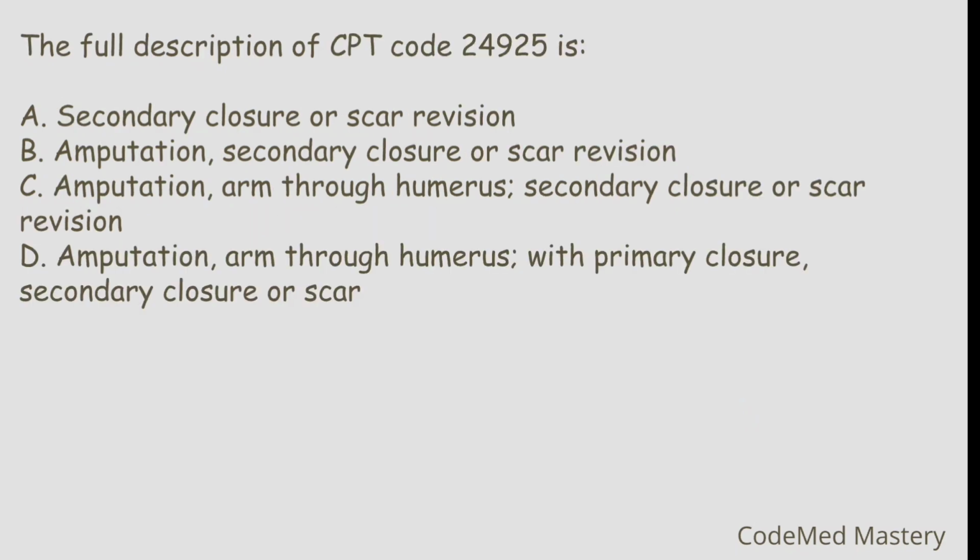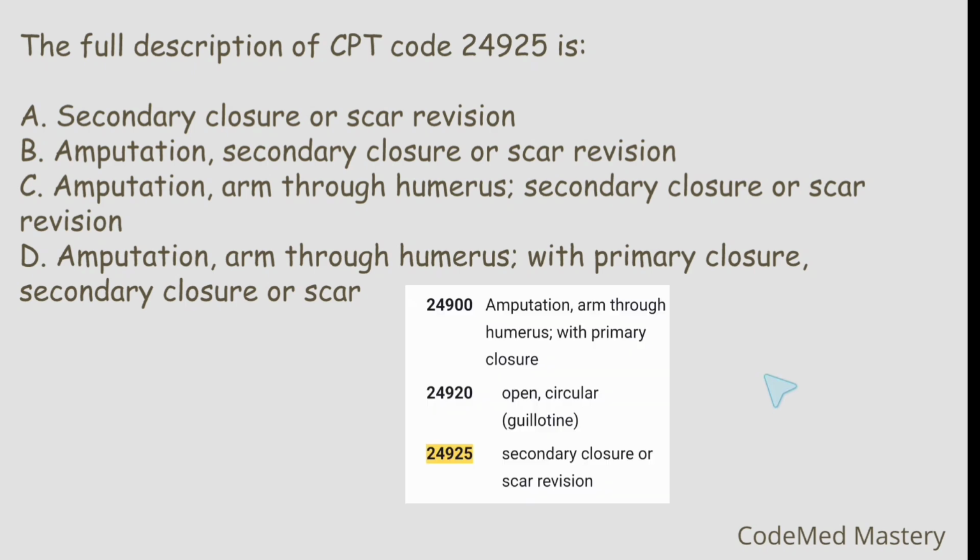Next question. The full description of CPT code 24925 is. Check the code 24925. 24925 is for amputation arm through humerus, secondary closure or scar revision. So the right answer is option C.